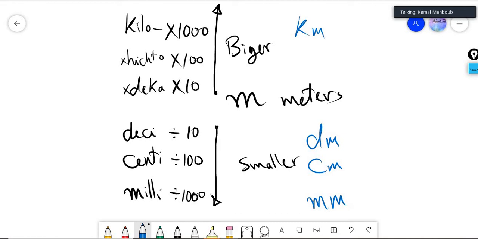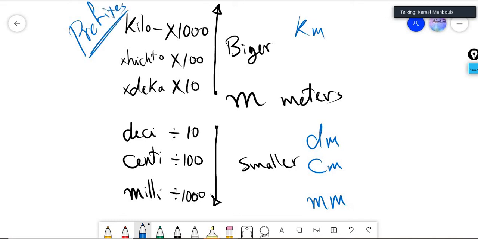Now, when we say D, C, M, this is the meaning of deci, centi, and so on. And also, guys, the second point you should understand: all of these, deci, centi, milli, kilo, are called prefixes. Okay, prefixes. Now, what do prefixes mean?